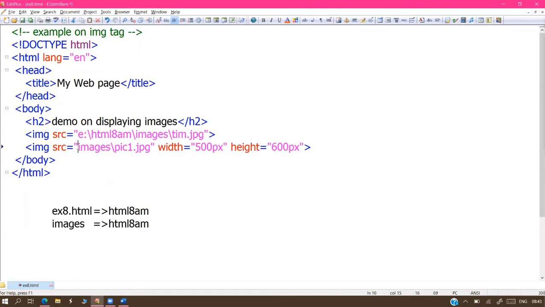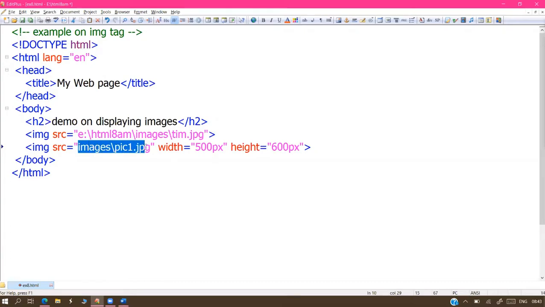Then we can write the current working location. We can mention the address from the current working location point. Complete address is not mandatory. But if both are available in two different places, sir, then the complete address is required. If I saved the program in a different location and the images are placed in different locations, then you need the 100% complete address.